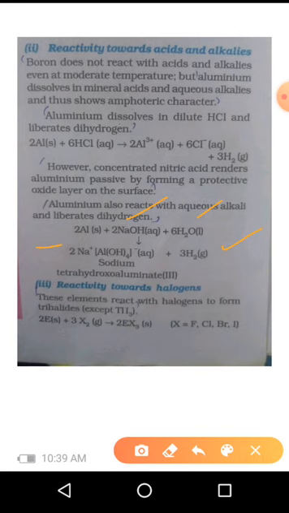Next one is reactivity towards halogen. The group 13 elements react with a halogen to form the corresponding trihalide. That is, E is the element, and when it reacts with a halogen, it produces EX3, except thallium. Except thallium, other group 13 elements react with a halogen to produce the corresponding halide. Here the halogens are fluorine, chlorine, bromine and iodine.